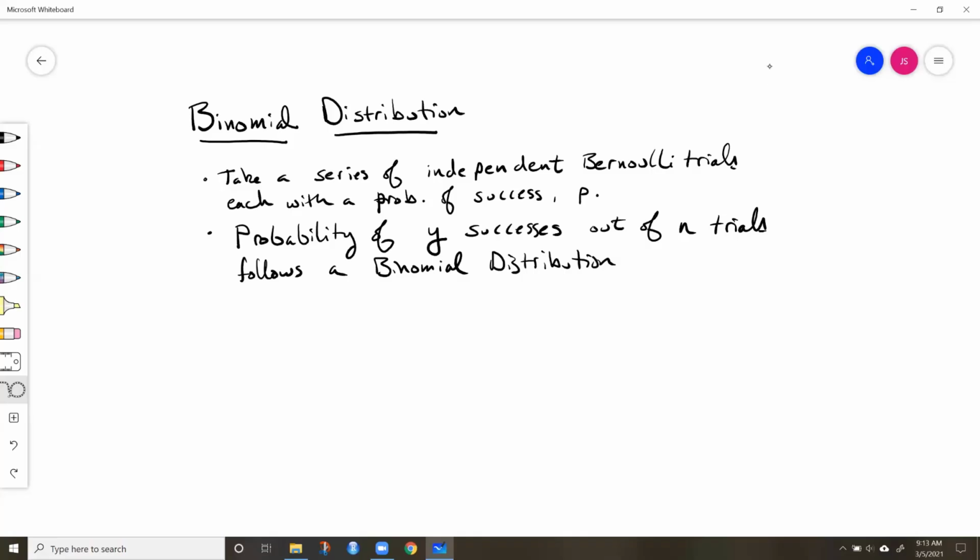All right, folks, let's take a look at the binomial distribution. The binomial distribution is based on Bernoulli trials. We talked about Bernoulli trials, where we have a potential outcome of either 0 or 1, where 0 is something doesn't happen and 1 is something does happen. We call it a probability of success.